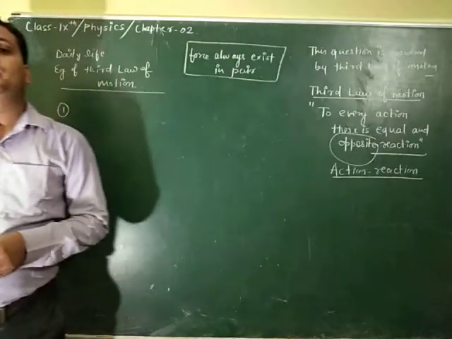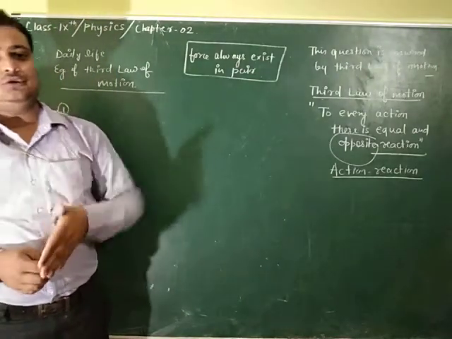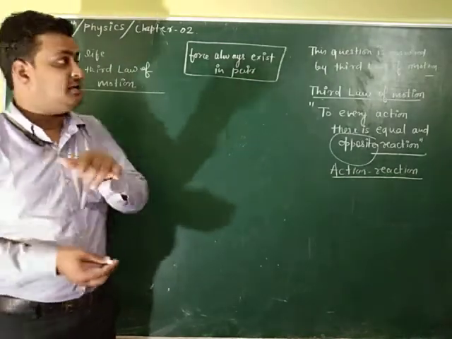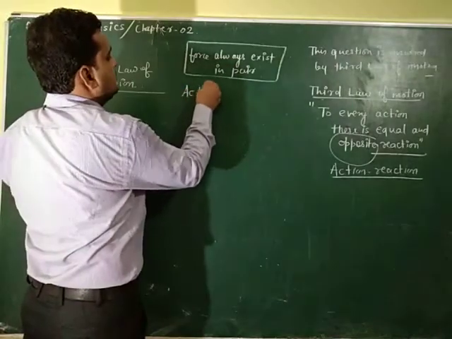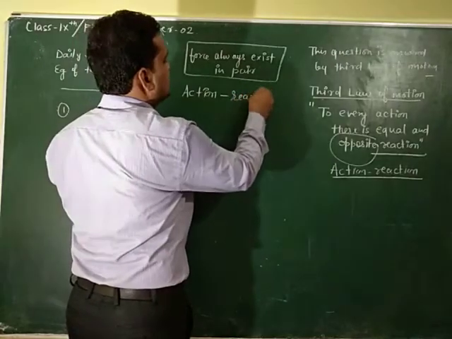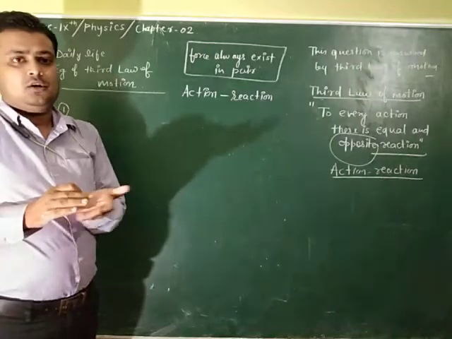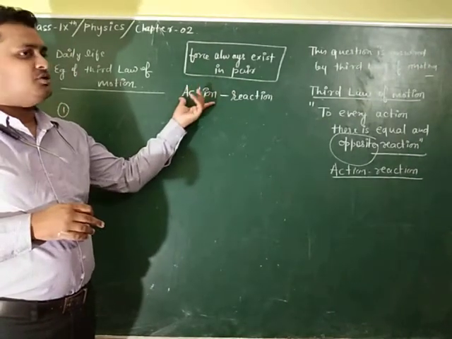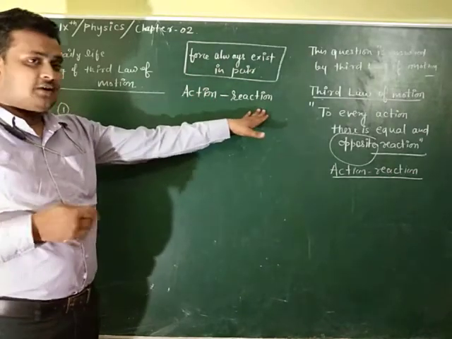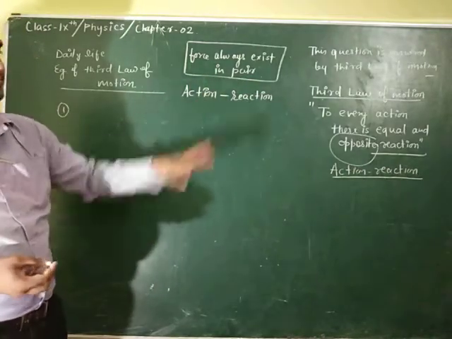First, when you have to take a jump, you press the ground with your feet, and that is the action. In the reaction, the ground presses your feet. Action is done by you on the ground, and reaction is done on you by the ground. So an action-reaction pair exists there.